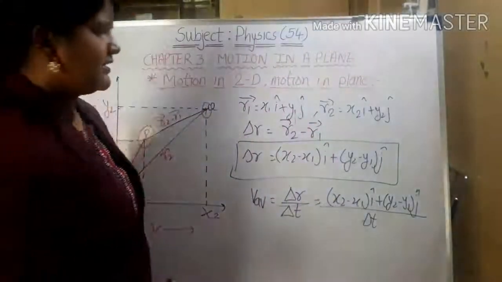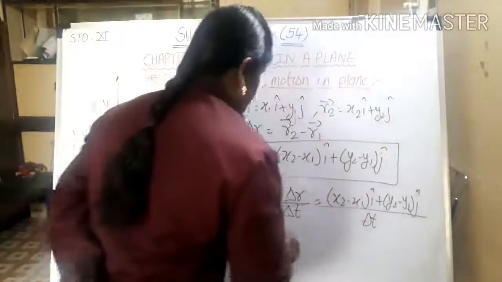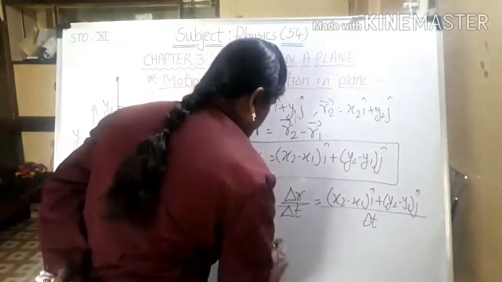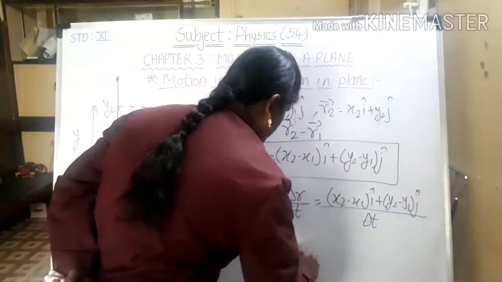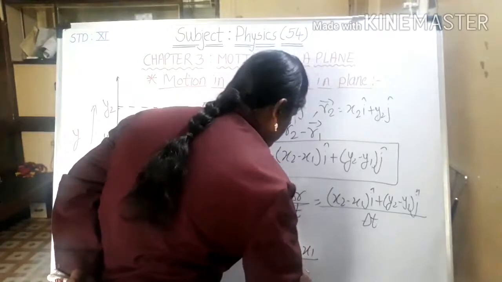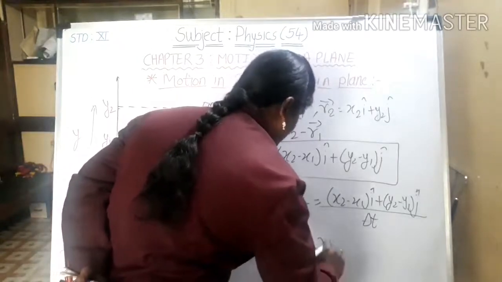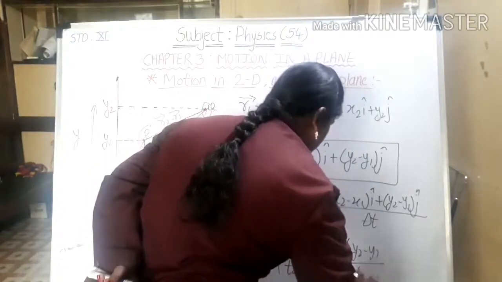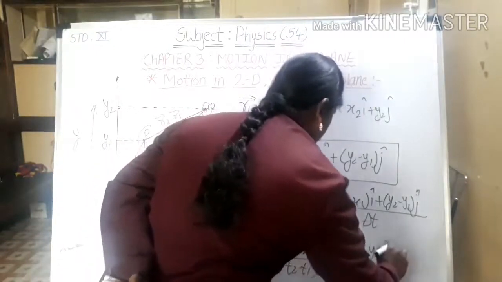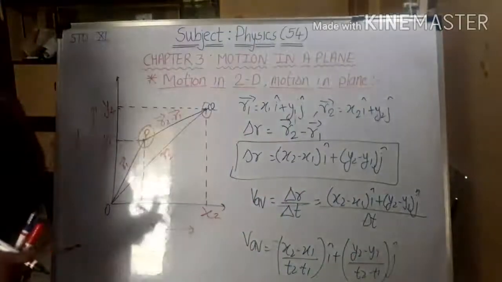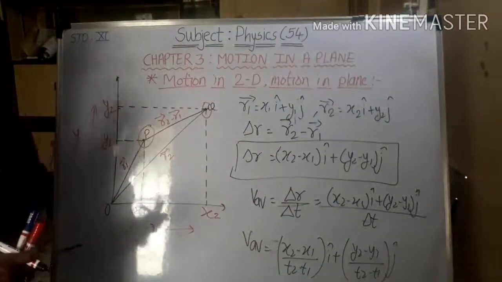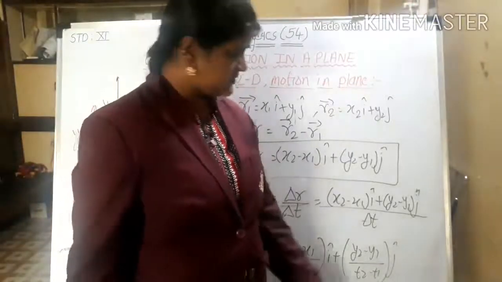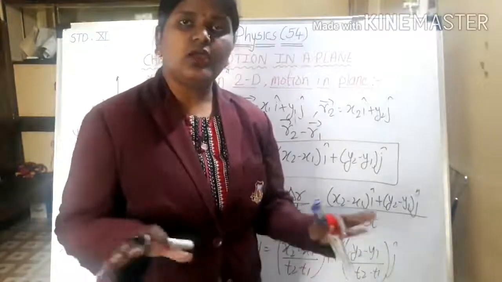I will just separate both the equations. So this will be x2 minus x1 upon t2 minus t1 i cap plus y2 minus y1 upon t2 minus t1 j cap. So this is what I got for V average, right? This is the velocity which is related to the x-axis, and this is the velocity which is related to the y-axis.